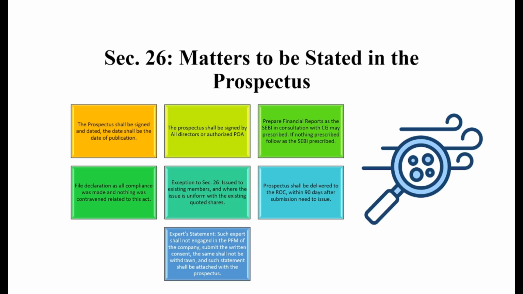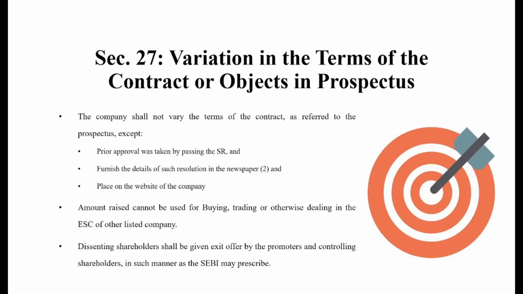If yes, then let's move ahead with our next section, which is section 27, variation in the terms of the contract or object in the prospectus. Basically, the section says that if a company raises funds with the help of a prospectus, then at the time of issuing the prospectus, the company needs to write down the proper reason for which it is raising funds from the public. The fact is that it needs to be written at the time of issuing such prospectus.